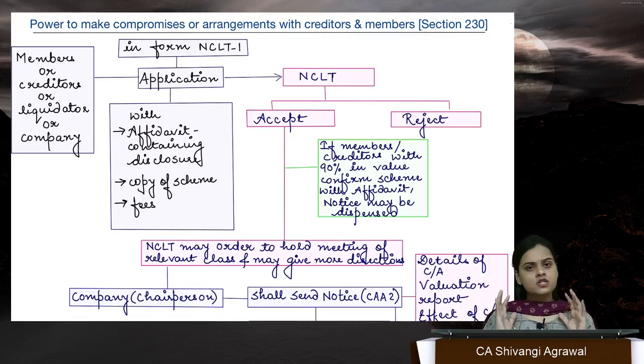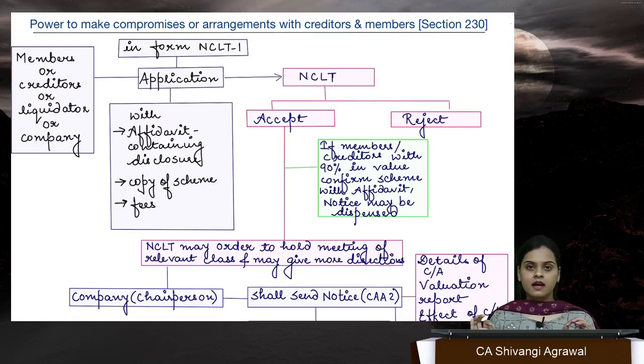That is something which is not needed, because the Act does not recognize any difference between the two, and has not stated different provisions for amalgamation in the nature of merger, amalgamation in the nature of purchase, or demerger. There are provisions for all these cases.